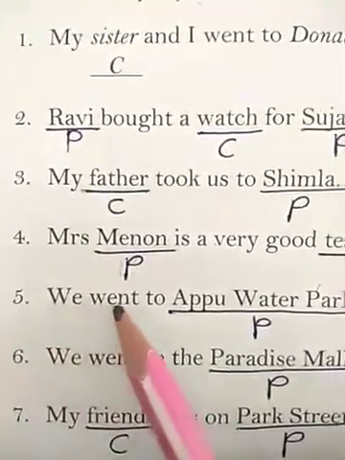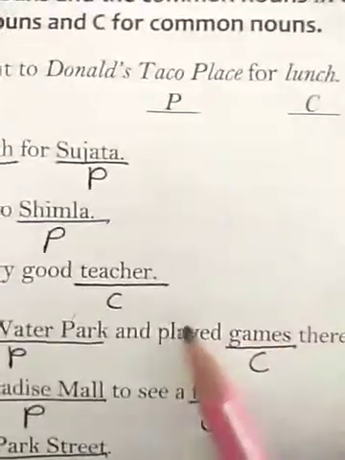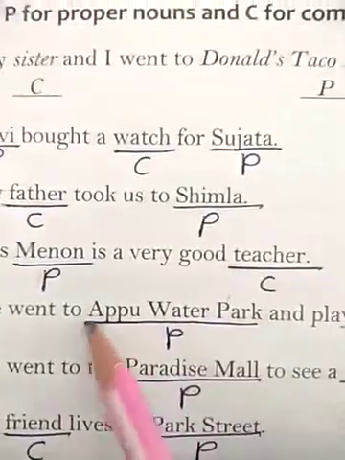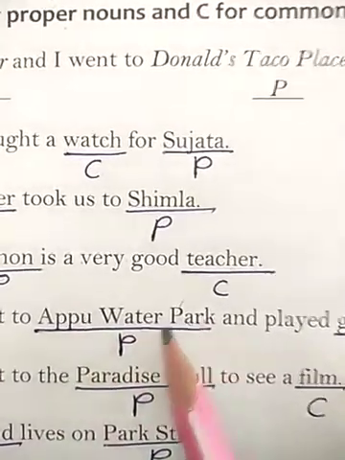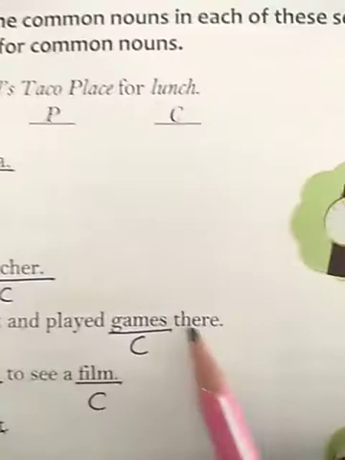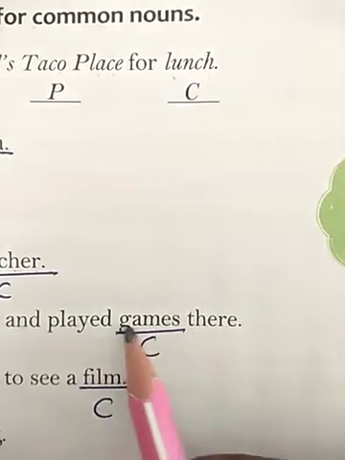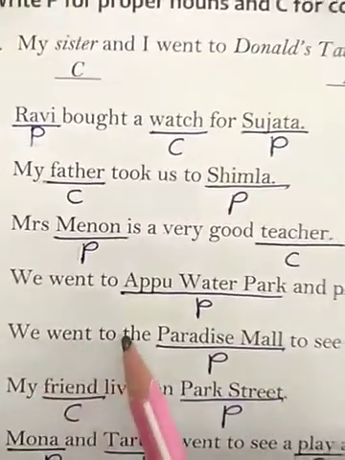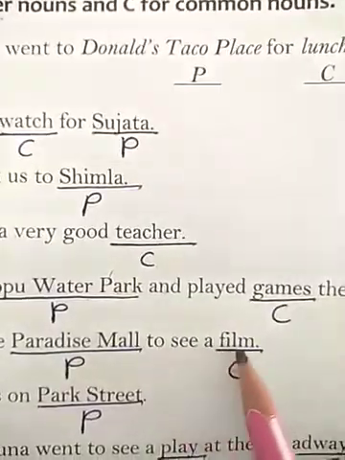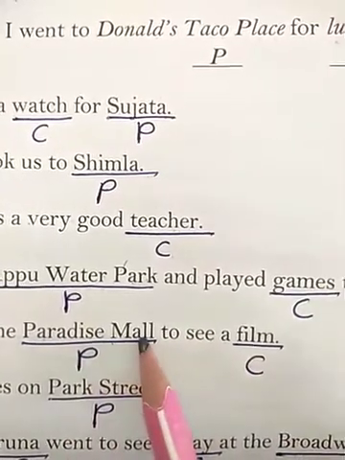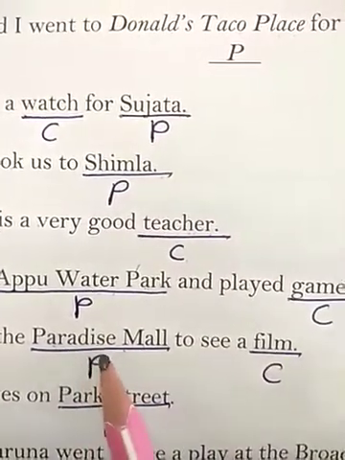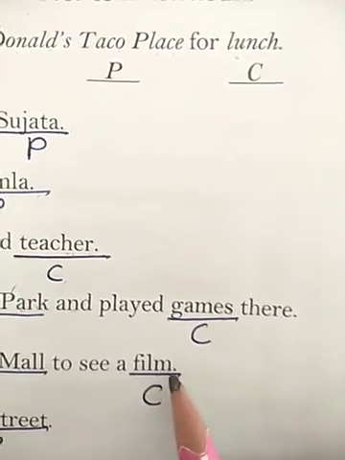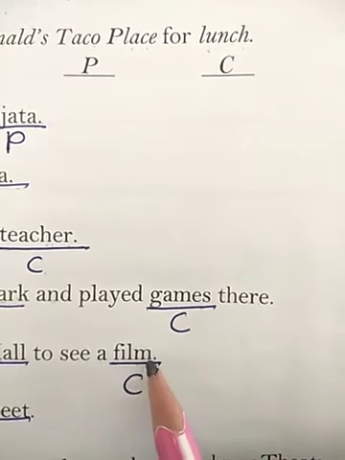Question number 5. We went to Appu Water Park and played games there. Appu Water Park is the specific name given to the place, so it's a proper noun. Underline it and write P. Games, it's a general name given to the activity, so it's a common noun. Write C. Number 6. We went to the Paradise Mall to see a film. So Paradise Mall, it's a specific name given to the place, so it's a proper noun. Underline it and write P. Film, it's a general name, so it's a common noun. Underline it and write C.